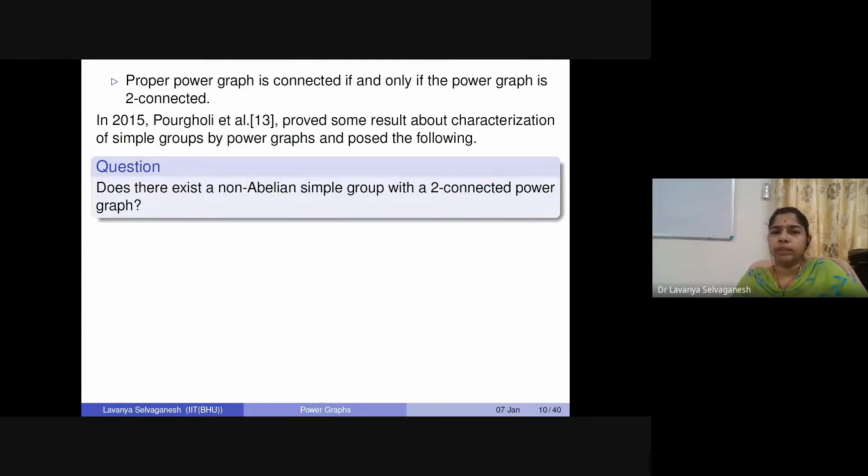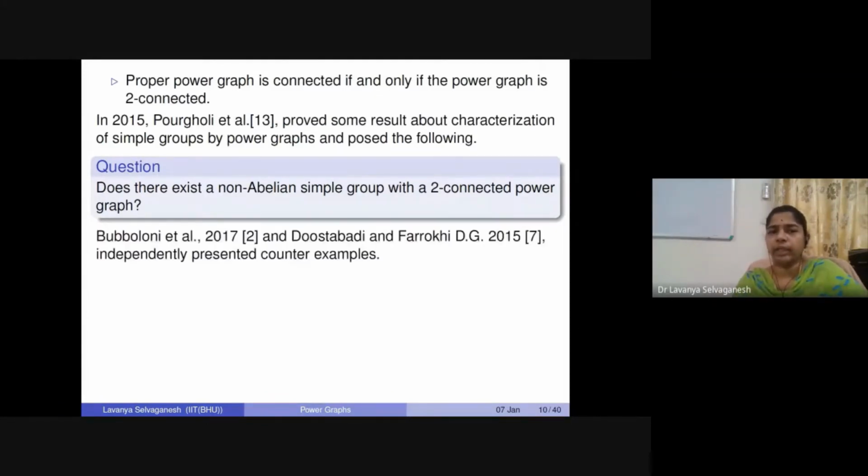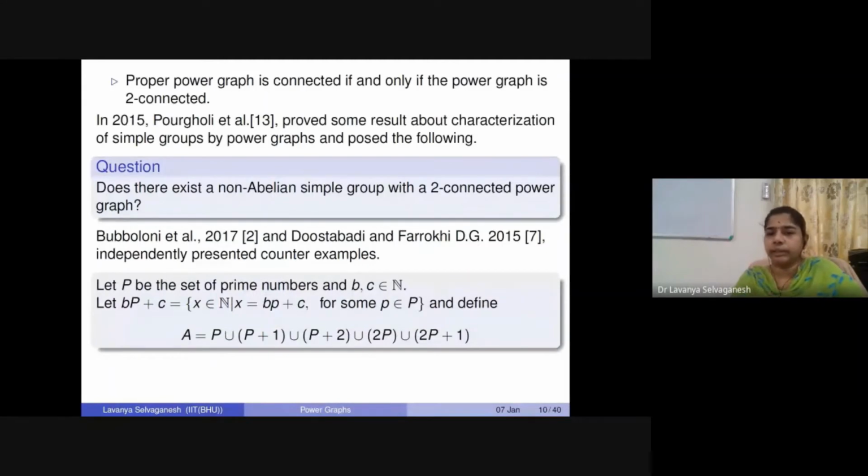This question was raised again, and people also proved that this is not always true. Bubuloni and Dustabadi proposed different counter examples independently, but we'll be interested in this example, which also gave rise to further research in this direction.